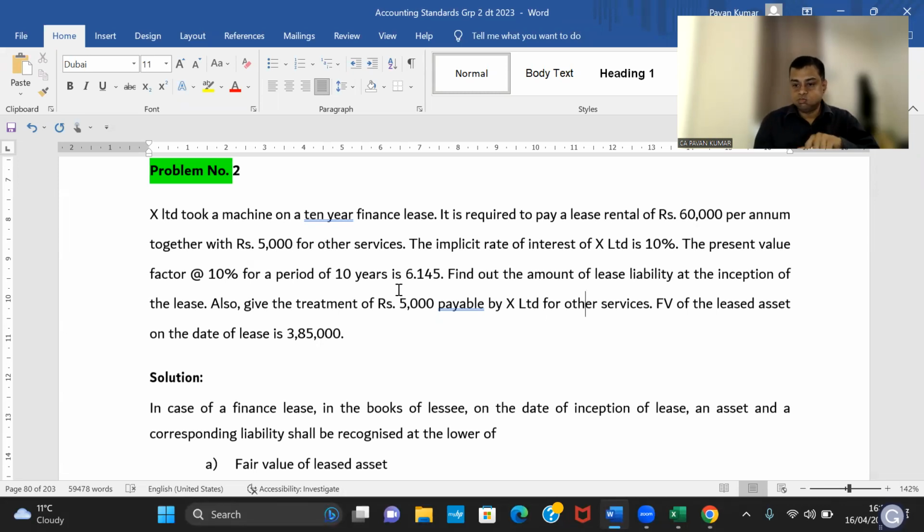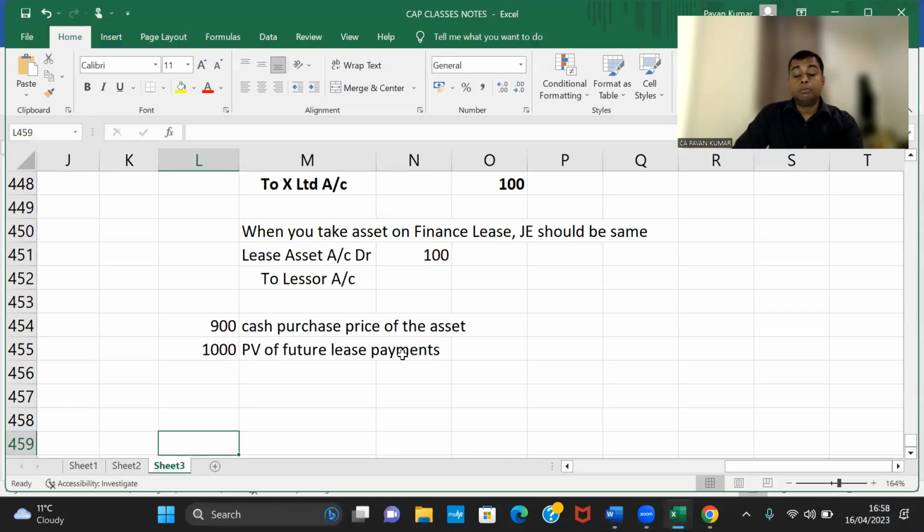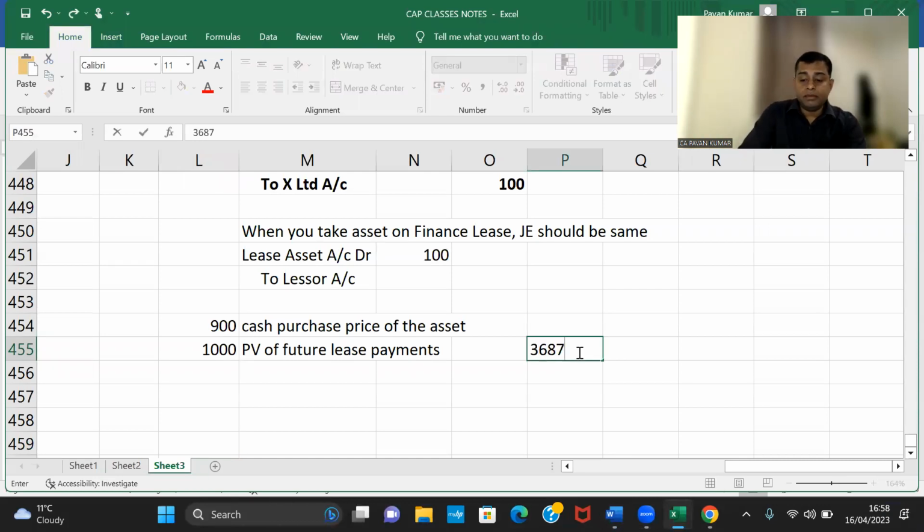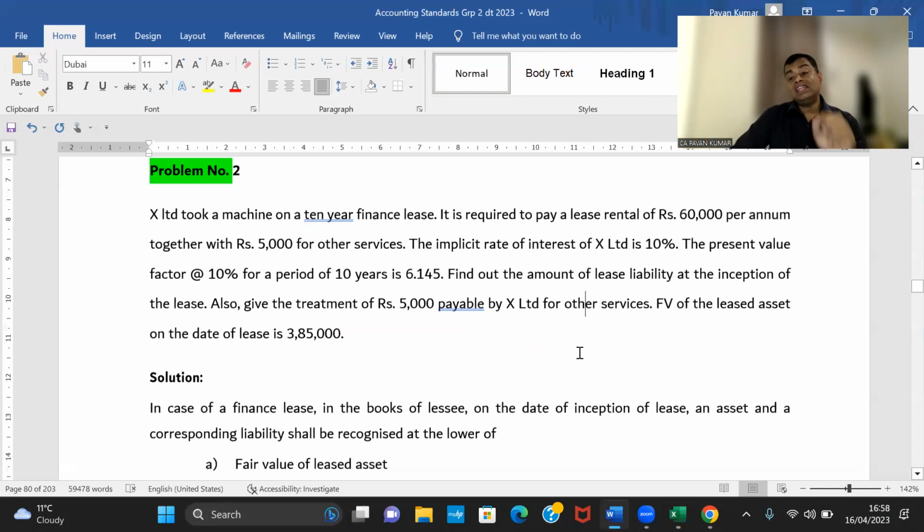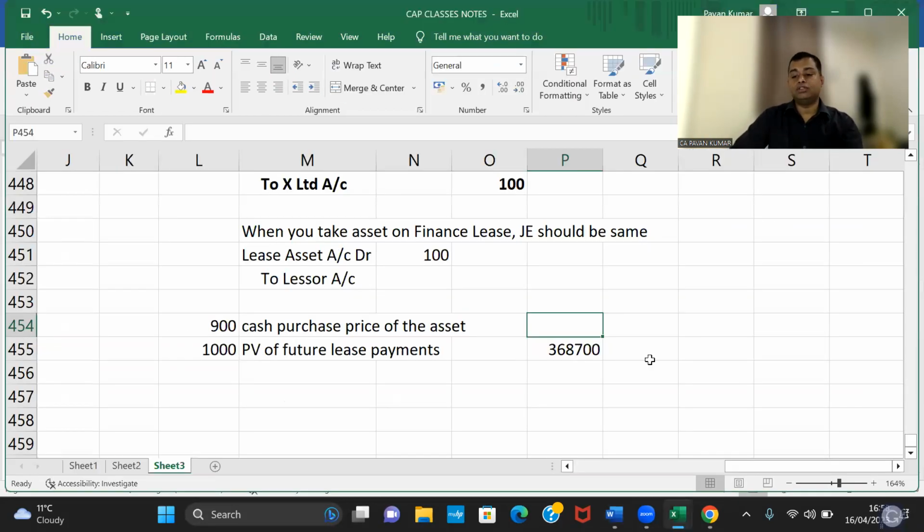$3,68,700, sir. What is that? Present value of future lease payments, 3,68,700. What is the fair value of the asset? 3,85,000. So if I buy today in the market, the fair value of the asset is 3,85,000. If I buy it on lease, I'll have to pay certain future payments, the present value of which is 3,68,700.